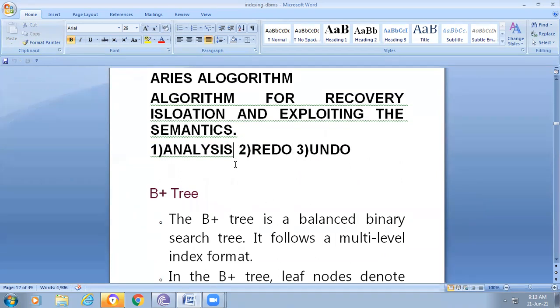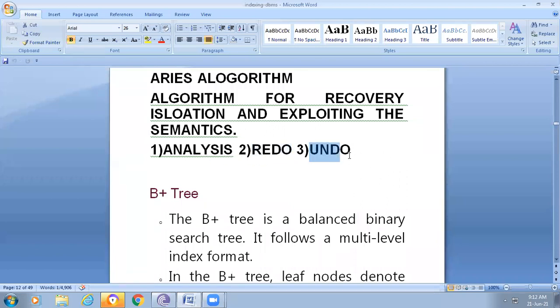In the analysis phase, we observe which transactions are active at the time of occurrence of the crash, and which are not active at the time of the crash. Those already committed to the disk, we repeat those actions. That means we are able to recover those transactions with the help of checkpoints.